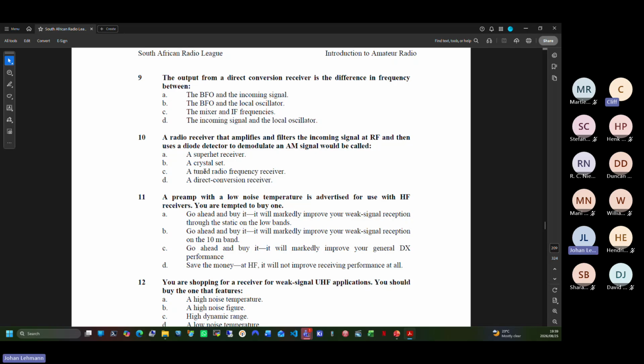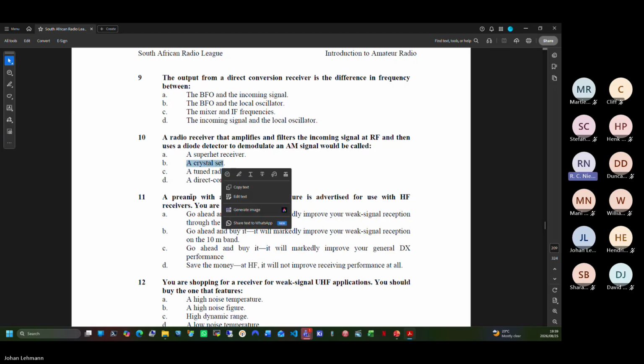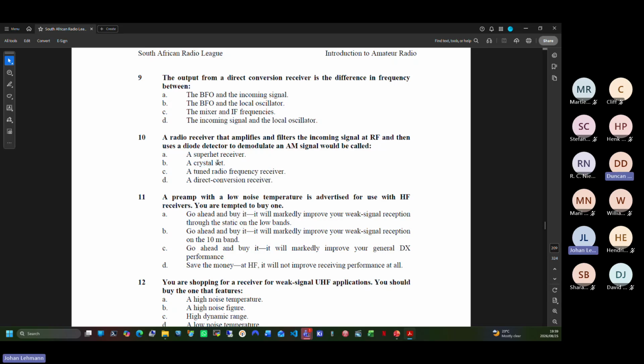It's C, a tuned radio frequency receiver. You are correct. They're trying to confuse you with the crystal set, the crystal detector. That diode. They want you to pick that one and not the right one.